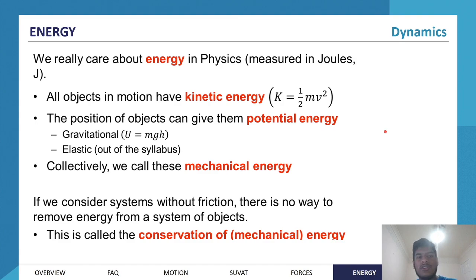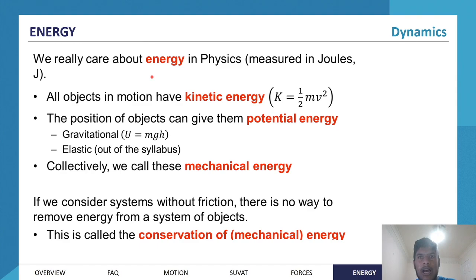round and round definition. Quite often we say that energy is the ability to do work, and then when we try to explain work, we say work is the transfer of energy. So energy is a bit complicated to define, but I think the best way to look at it is through work. Work is when you apply a force over a certain distance. That's work, and that's the transfer of energy, right? So we need energy in order to do stuff, right?